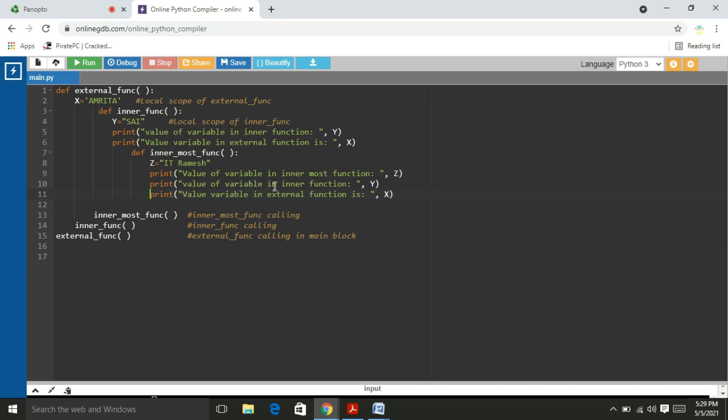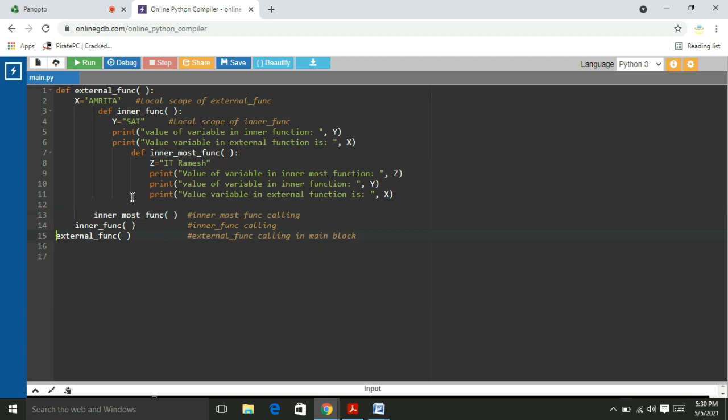The variable y is defined in the inner function. The variable x is defined in the external function. In the inner function, y is a local variable, and x is from the external function. The innermost function is defined in the inner function, the inner function is defined in the external function, and the external function is defined in the main block.